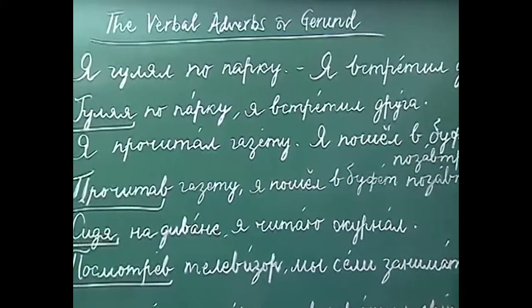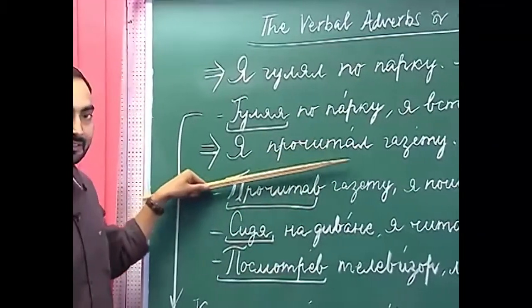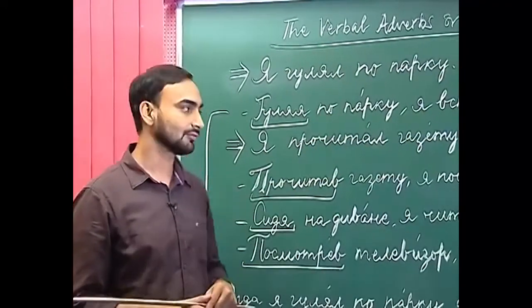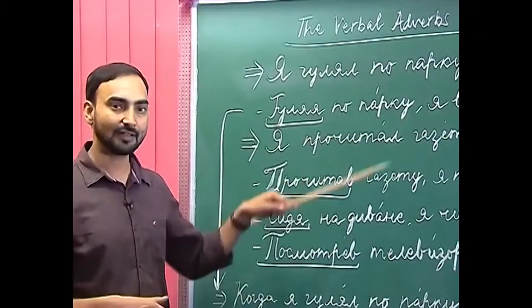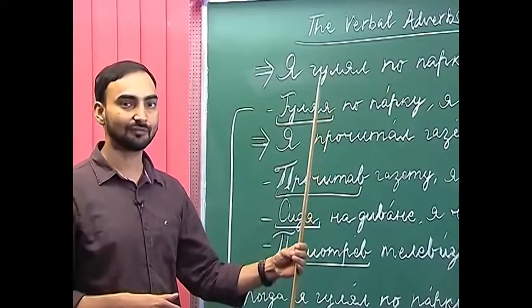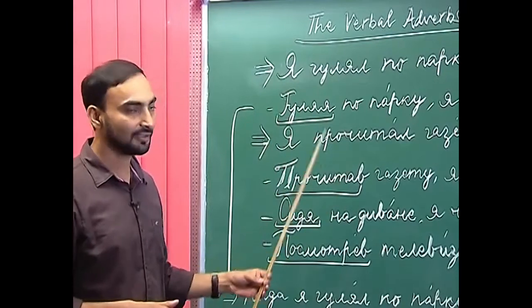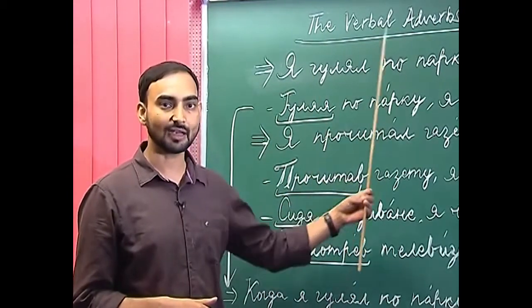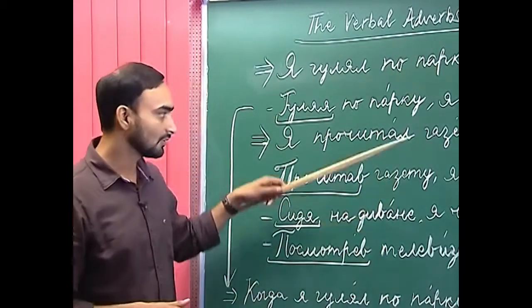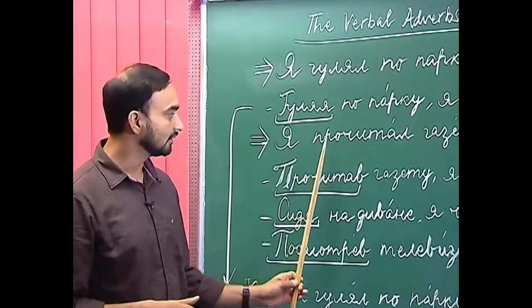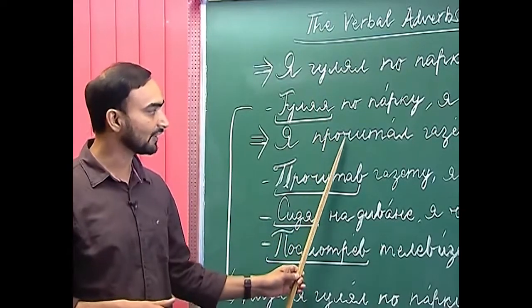So, now if I have to say that after reading the newspaper, I went to the canteen to have my breakfast. So, here it sounds that the one action which is reading a newspaper is completed, and then we have started another action. So, in this case we will derive the verbal adverb from the perfective aspect.